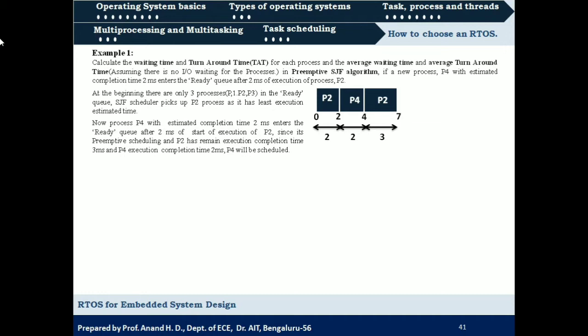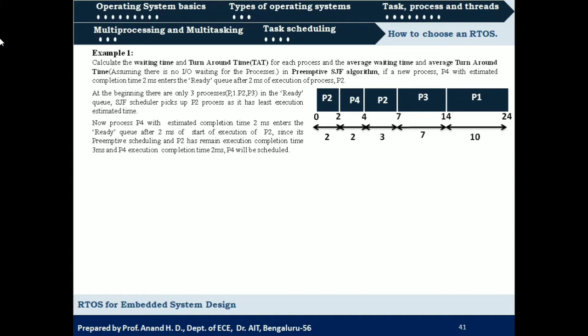So P3 will be scheduled and it will be executing for next 7 milliseconds. After P3 completes its execution, the remaining process, that is P1, will be scheduled for execution, which is going to execute for next 10 milliseconds. This will be the sequence of execution of processes P1, P2, P3 and P4.